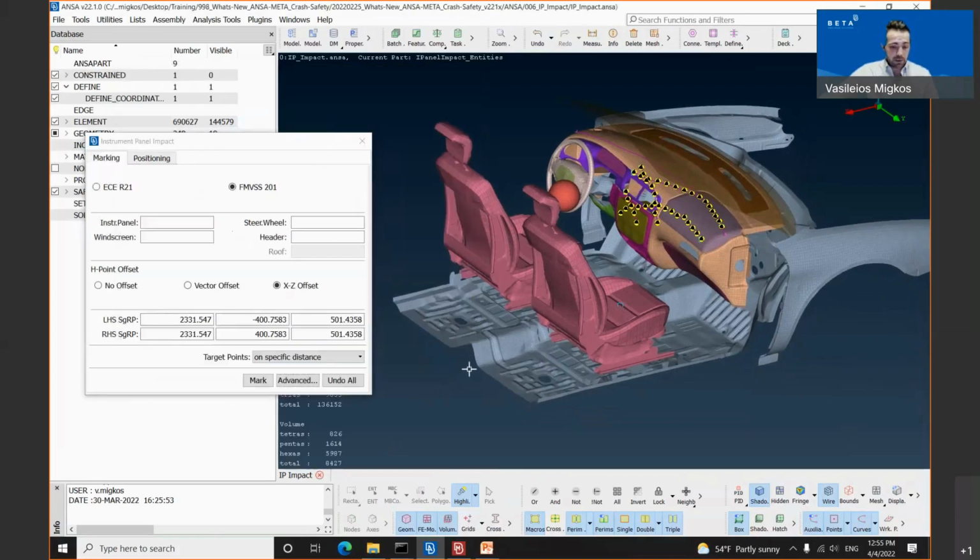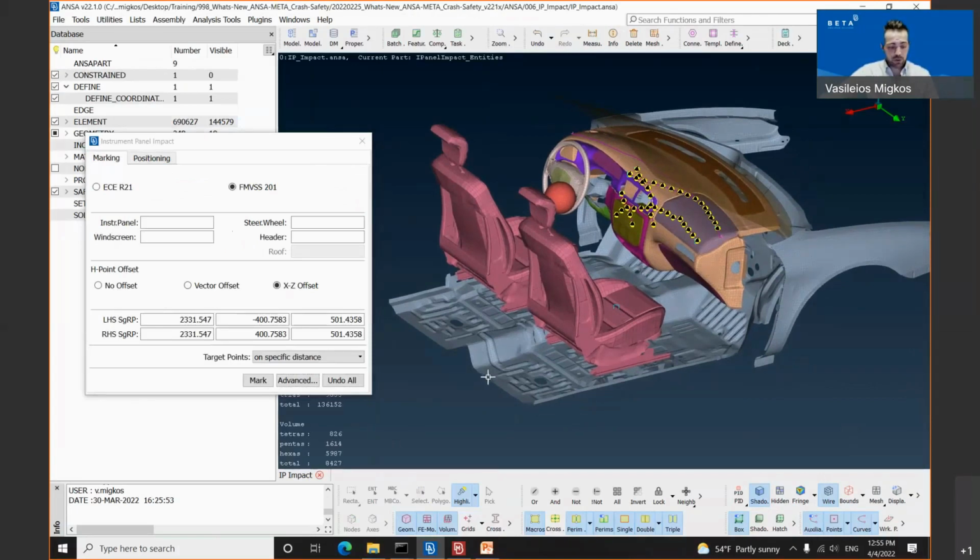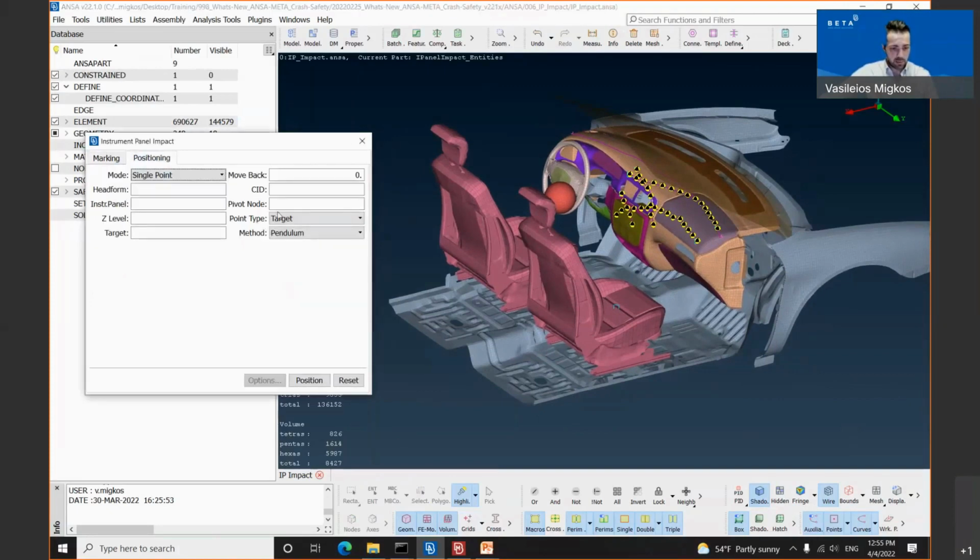Apart from these, and the new method which has been supported from the version 22.1.0, we have the positioning tab. In the positioning tab, as you have seen already in the presentation, we have the methods where we have supported different positioning methods from our version 22.1.0. The user is also able to do a single point positioning or a multi-point positioning.